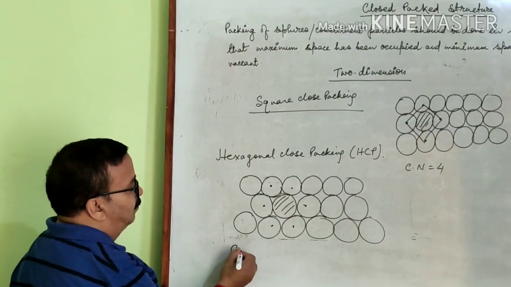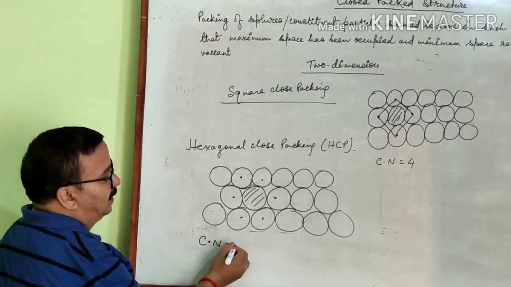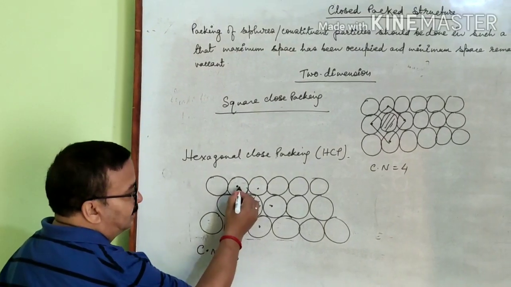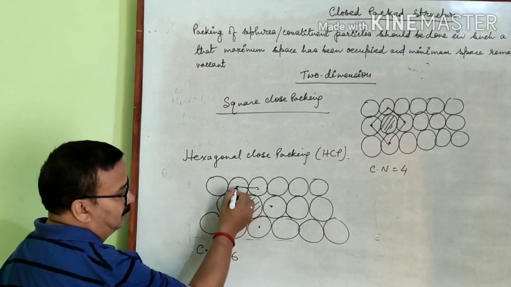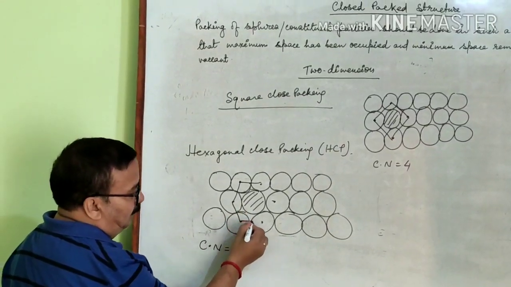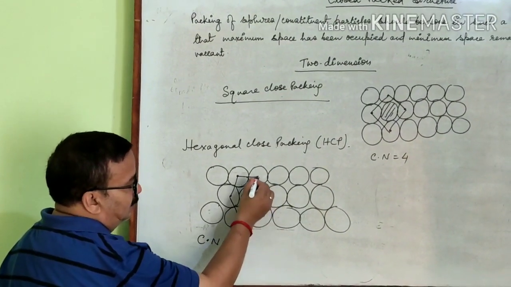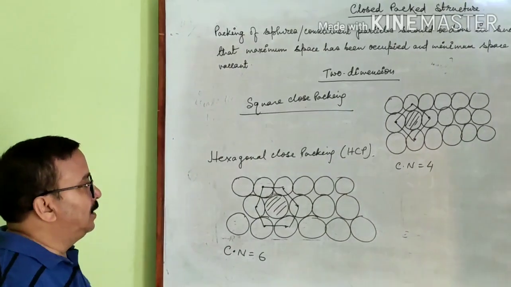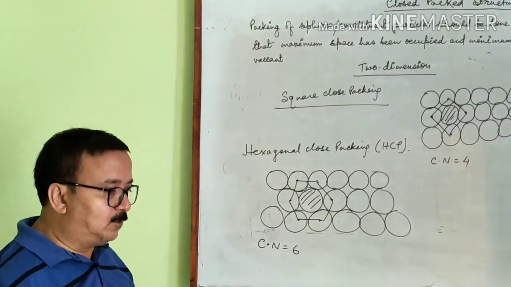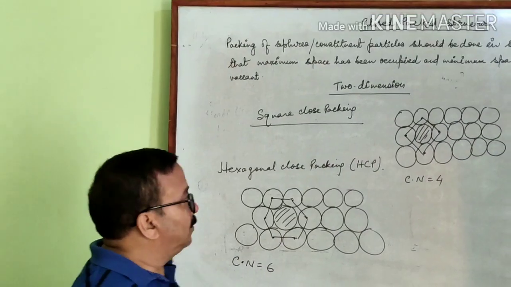So the coordination number of this type of packing will always be 6. If we join the centers of the spheres which are in contact with a particular sphere, then we observe that a hexagonal structure is formed. Therefore, this type of packing is known as hexagonal close packing.